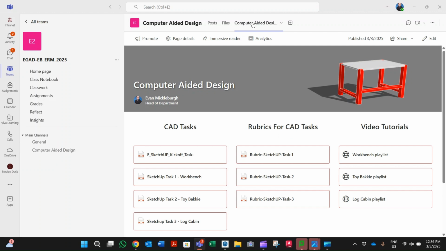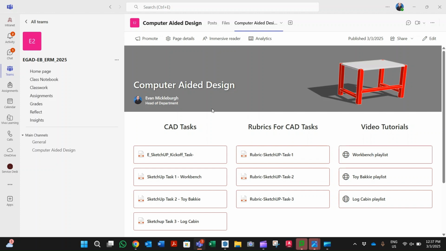All right. So the very first task is what I call the kickoff task. It's the first one here under CAD tasks. A new rubric will come up when you start this task, and you will also have a playlist that'll come up here saying kickoff task playlist. There will be a series of 4 or 5 videos for you to follow to complete them. And you can follow a video every night or every second night, and the videos shouldn't hopefully be more than about 2 to 3 or maybe maximum 5 or 6 minutes.